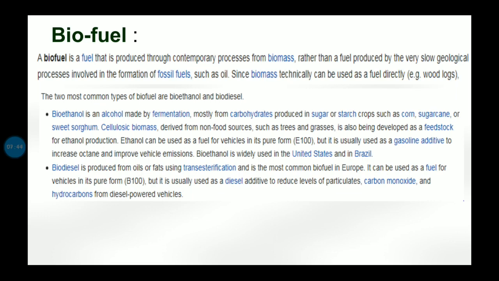Then biodiesel is another biofuel, which is produced from oils and fats. So bioethanol is a type of alcohol made by fermentation, and biodiesel is produced from oils and fats, and it is the most common biofuel in Europe. These biofuels are in common use in other countries, not in India, but in the United States, Europe, Australia, all these countries are using biofuels.